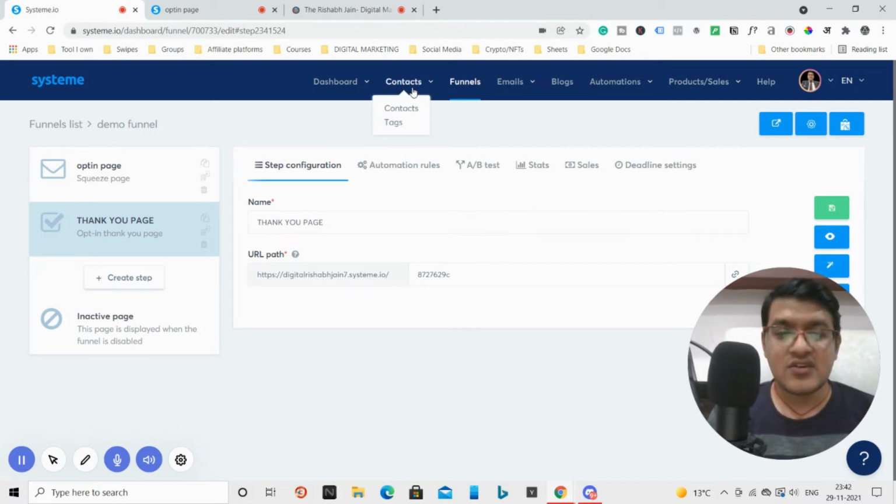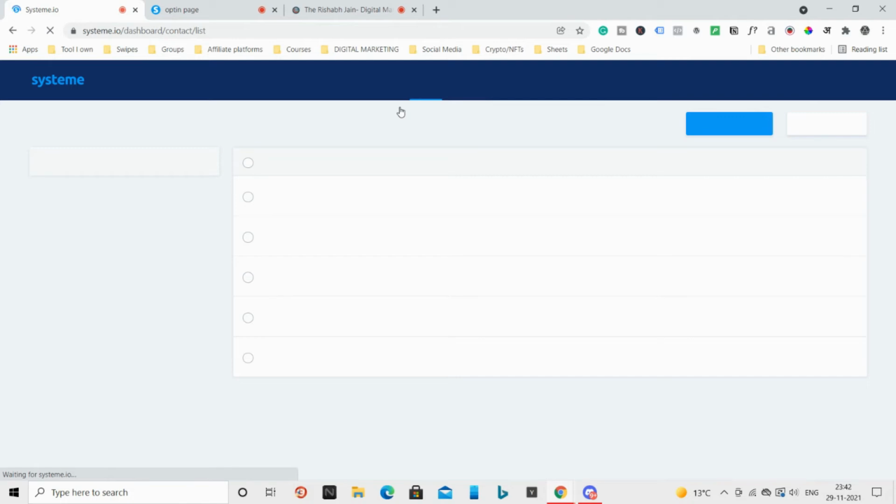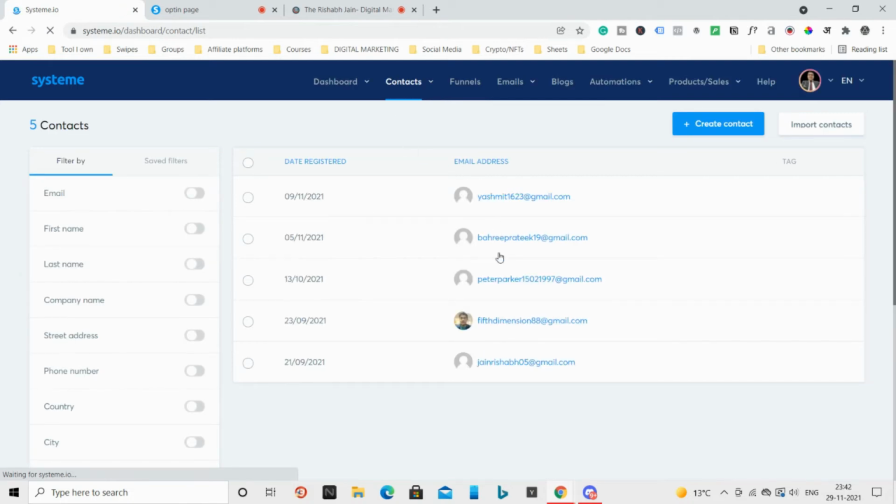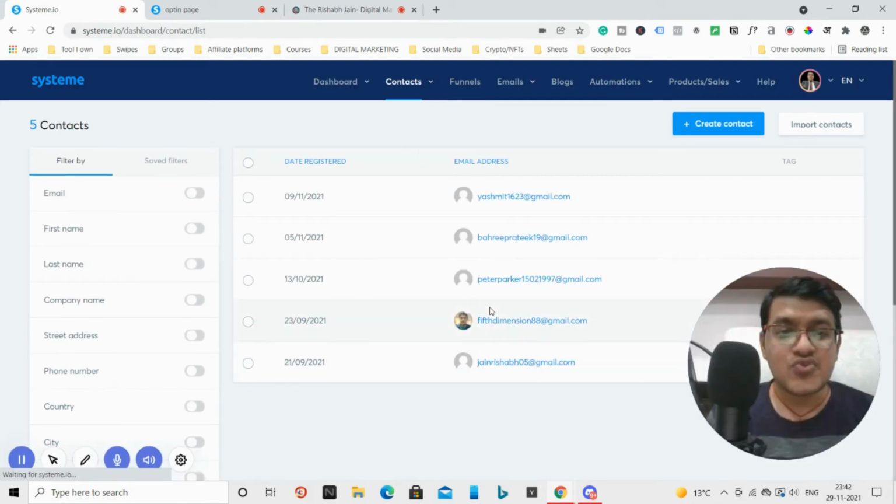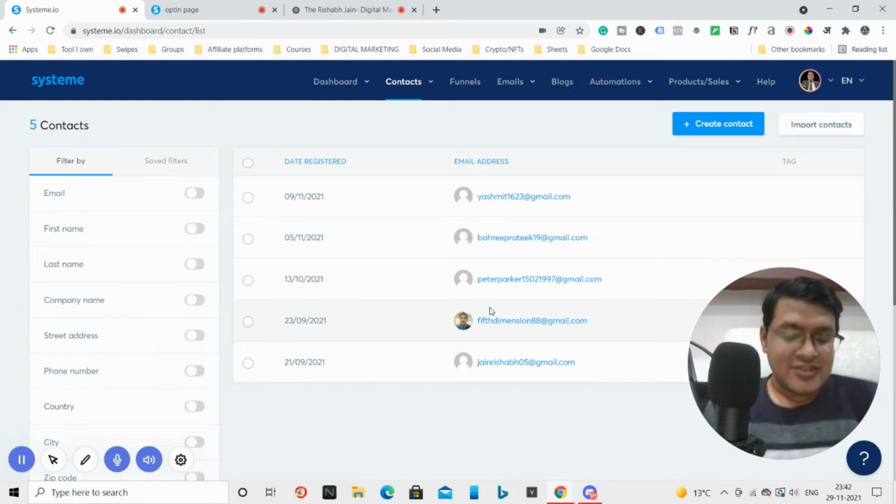Okay, so here we have the option of contacts. In contacts, you can have all your contacts, because this tool is not just a funnel builder, but it's a complete email marketing solution as well. You can collect leads, and you can send emails.